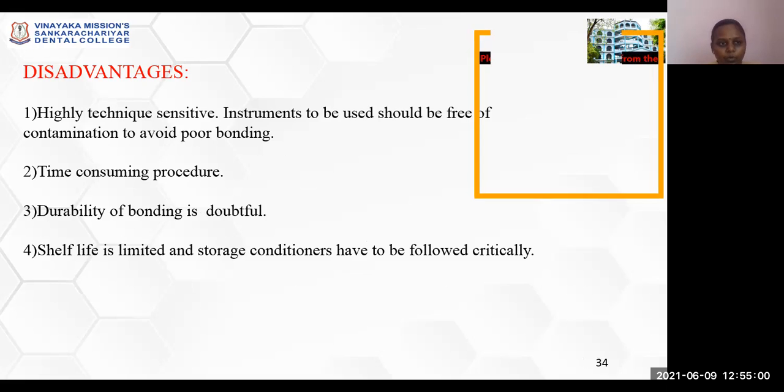Disadvantages of bonding: it is highly technique sensitive. Instruments to be used should be free of contamination to avoid poor bonding. It is a very time-consuming procedure. Durability of bonding is doubtful. Shelf life is limited, and storage conditions have to be followed critically.